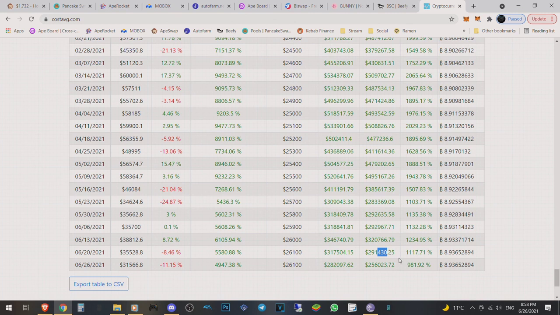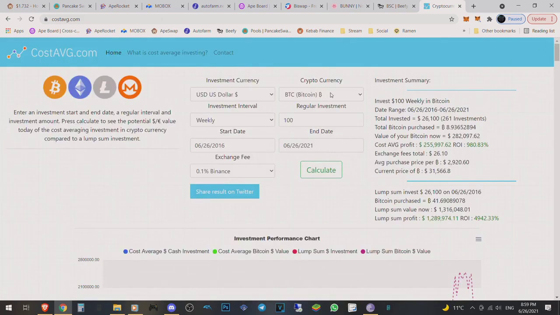So this is why I'm saying dollar cost averaging into any project is huge. It is something that a lot of people misjudge. They're thinking about, if I buy right now and the price goes down, would I sell? No, you just hodl and dollar cost average into projects. You can do this with any project out there and you'll see you'll be in a huge, huge positive.